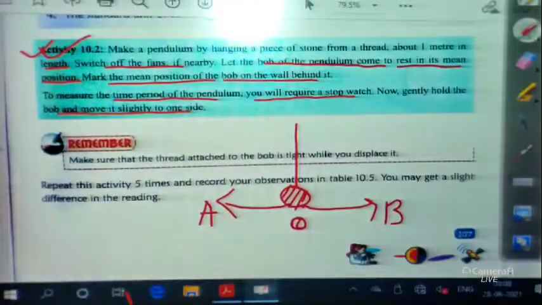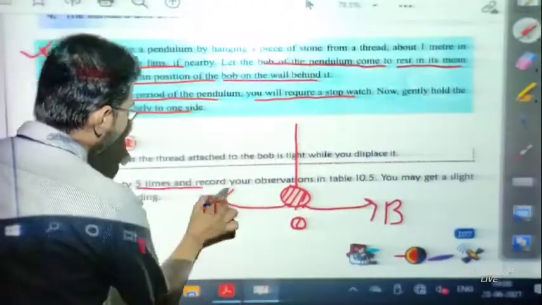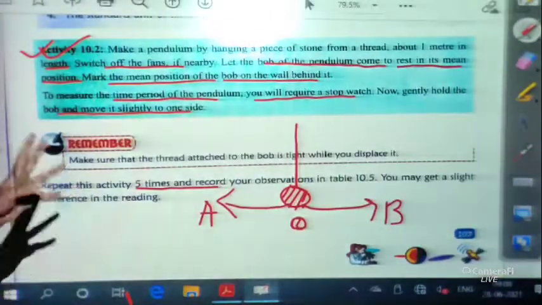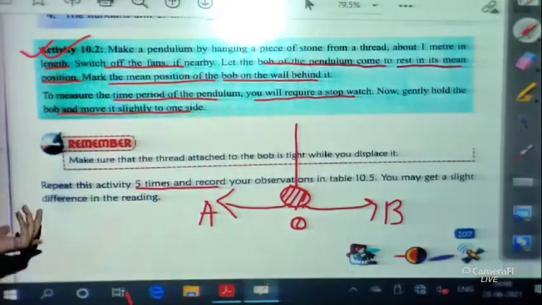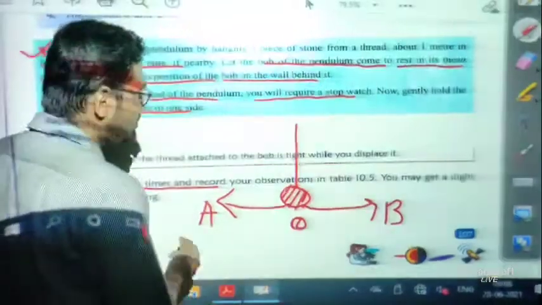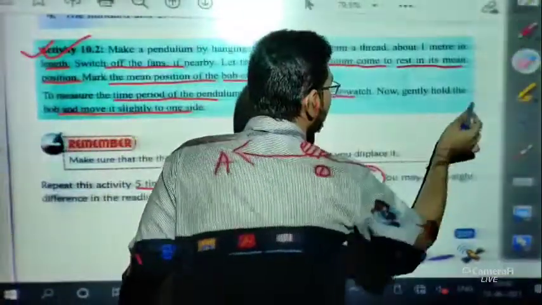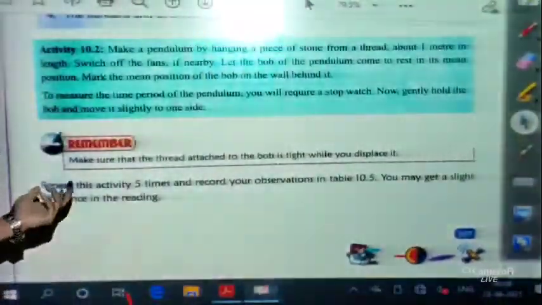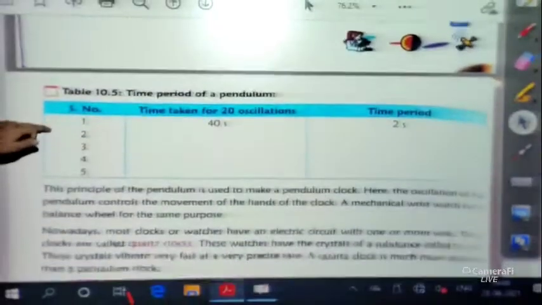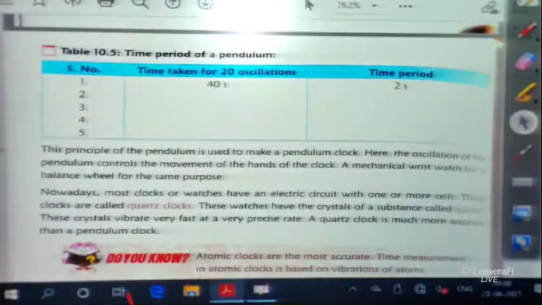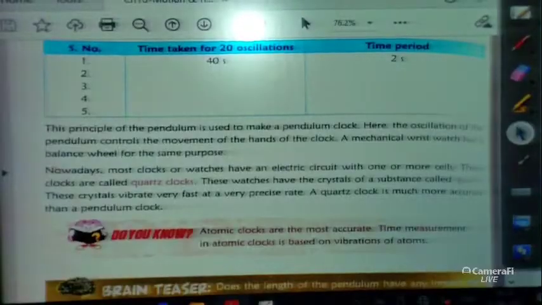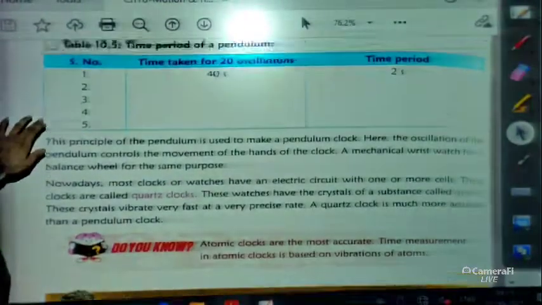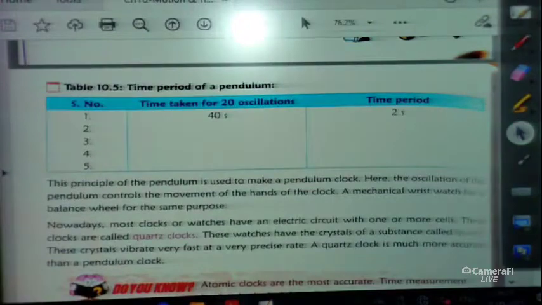Now what you have to do, students, is repeat this activity 5 times and record your observations in table 10.5. You may get a slight difference in readings. So let me show you table 10.5, because in it you will record your observations. This activity, students, you can easily do at your home. You just need a thread and a stone. These are the things that you need. So if we want to measure the time period of a pendulum, this is the table that you have to follow.